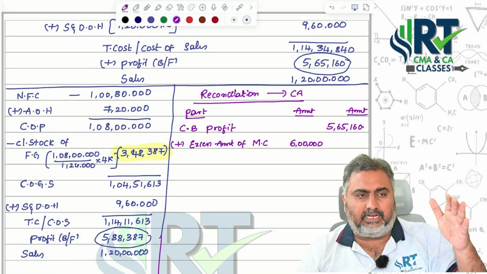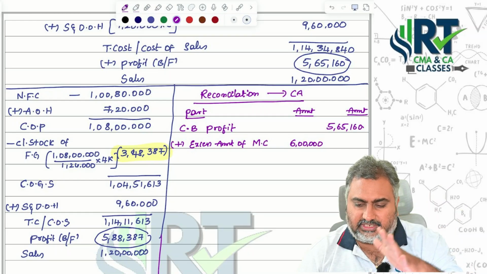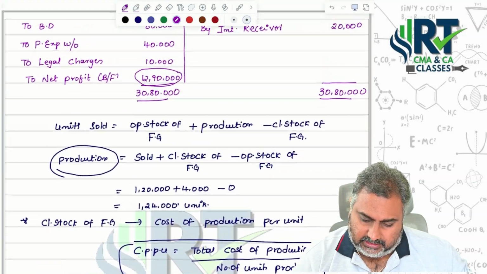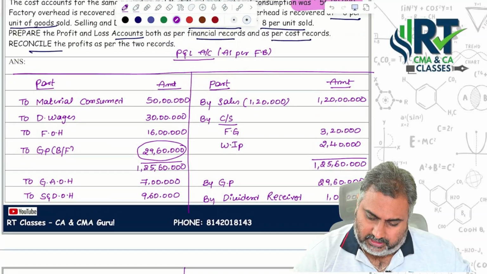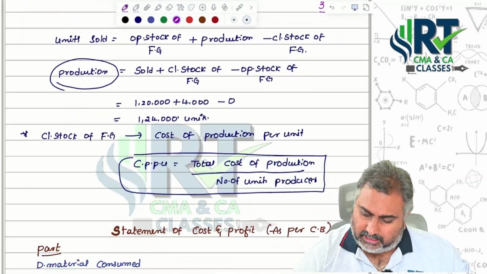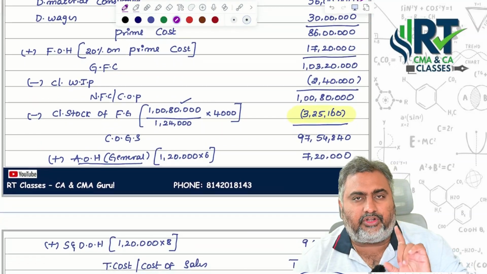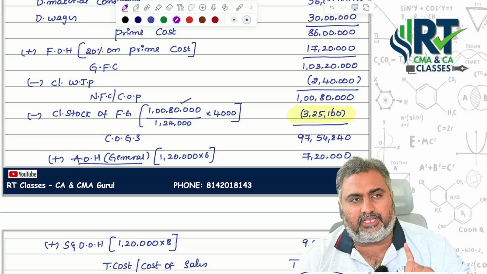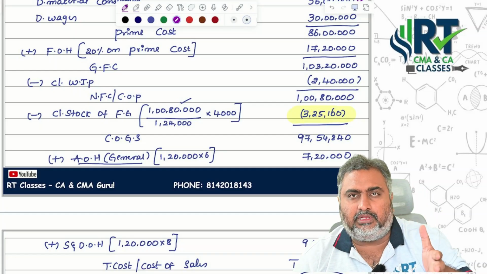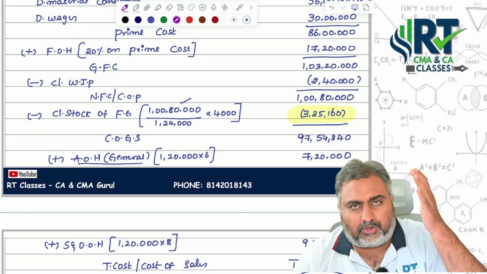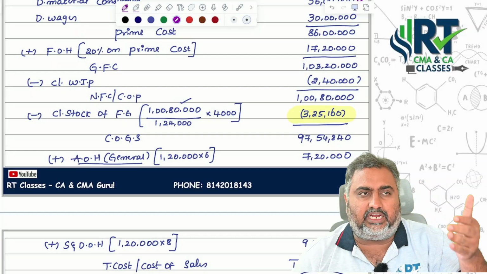Direct wages 30 lakhs, no change between both the things, same amount we recorded. Next, sir, come for next expenses. Factory overheads, here 16 lakhs, under costing point of view, how much? 17,20,000. So 1,20,000 expenses we are showing in costing books point of view more. Whenever you are showing 1,20,000 expenses more, costing profit was less when compared to financial profit.